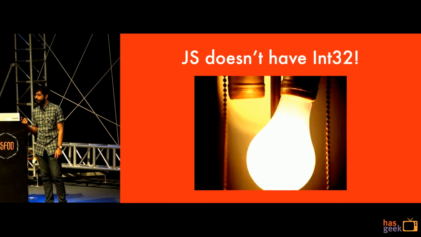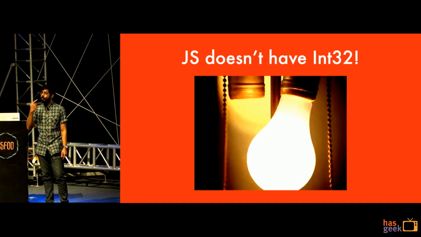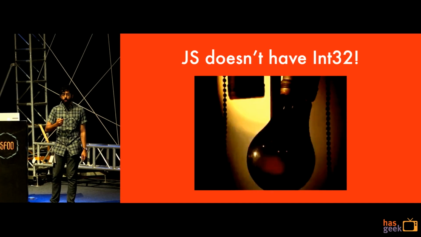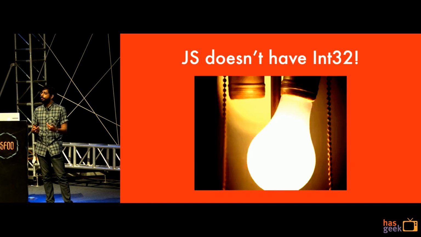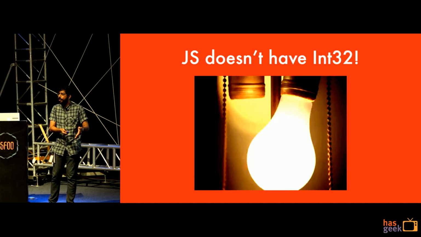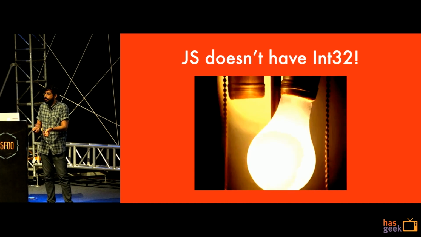JavaScript doesn't have integers, right? So when it compiles that code, it wraps all of that code with integer multiplication and stuff like that to preserve the semantics of integer code, right? So it ensures that safety.